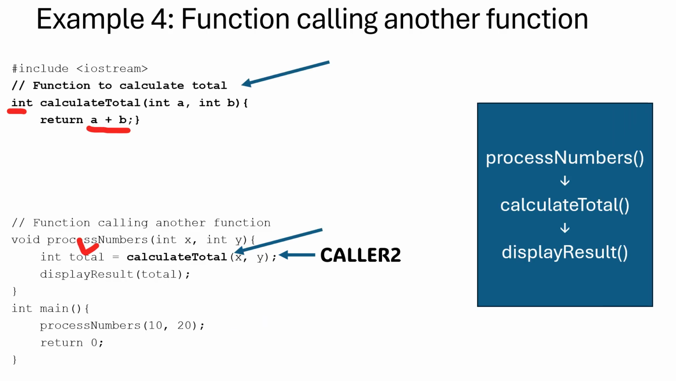Let us look at the function calculateTotal. It has two parameters that align with the caller 2. It has a type of int as it has to return a value. It has the last statement return a plus b. Simple math. Just add two values and return the sum to the caller program.